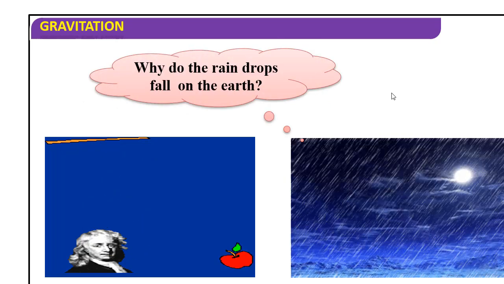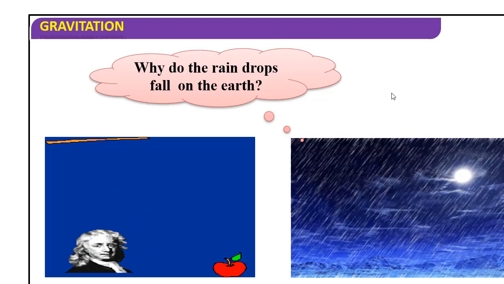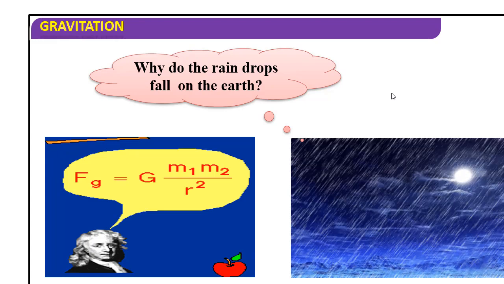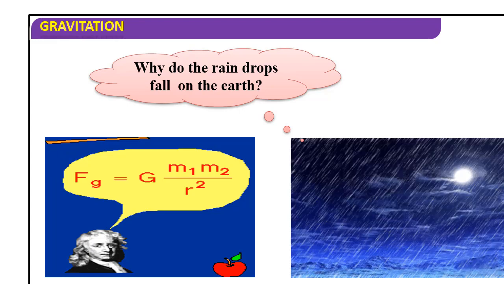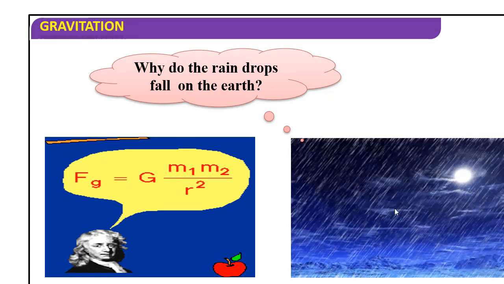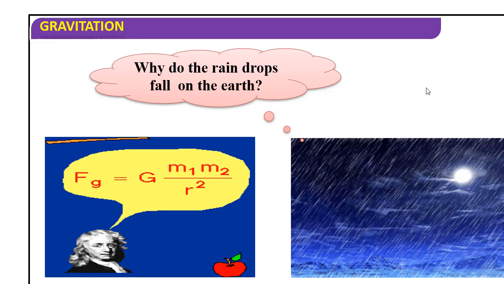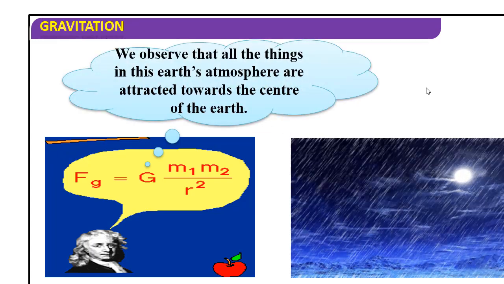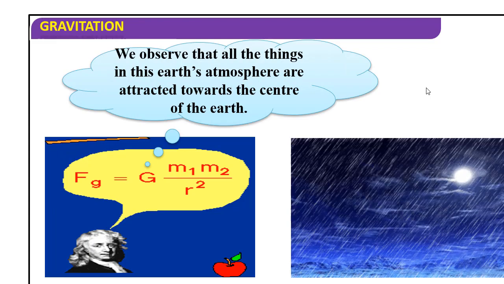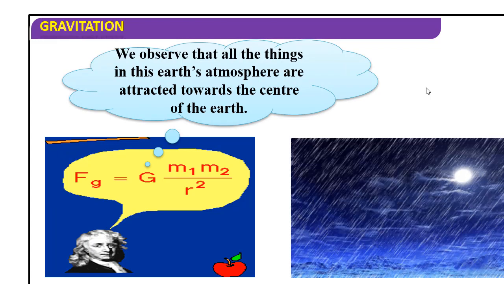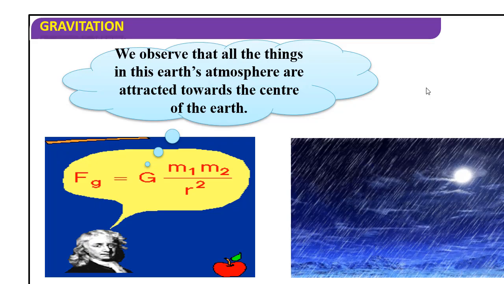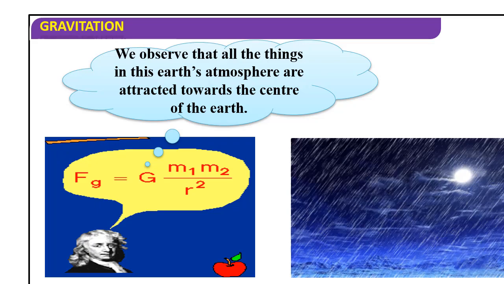What happens to raindrops? Why do the raindrops fall on the earth? What is the reason for this? You can see the animation here. It is because of gravity only. So we observe that all the things in the earth's atmosphere are attracted towards the center of the earth. The reason is earth's gravitation.